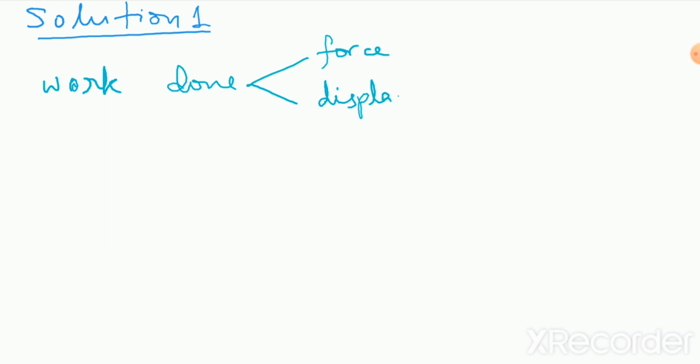See, when can we say that some work has been done? When there is a force applied on an object, we can say that work is done. So first thing is that the force must be applied, and second thing is that there must be displacement. So work done depends on these two factors, force and displacement.